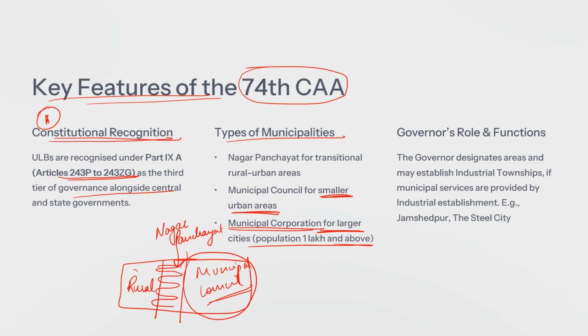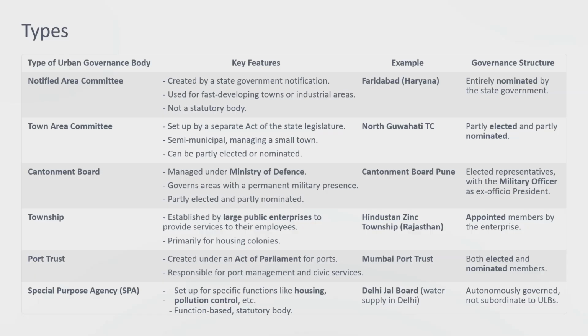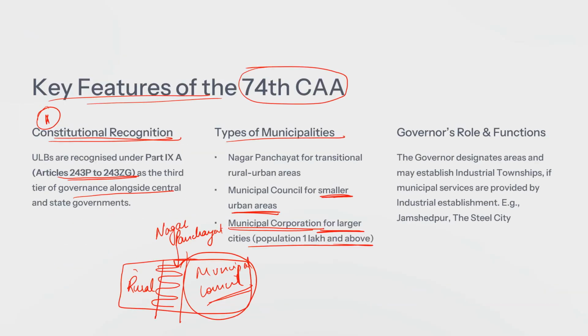Okay. Next, how do we decide what an urban local body will be? There are different types of urban local bodies and governance bodies, such as the notified area committee. Apart from that, these are also there. So who is the deciding body whether the body will be an industrial township, or what services it will provide?